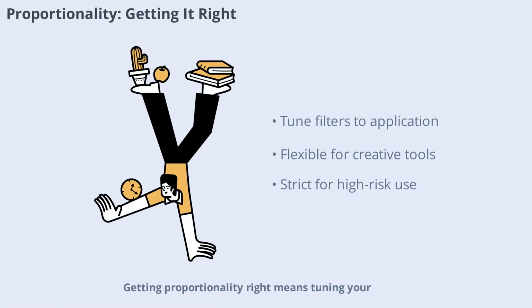Getting proportionality right means tuning your safety filters to fit the application. Creative tools need flexible filters to avoid blocking harmless content, while high-risk applications require strict controls. Regular user feedback and testing help maintain the right balance.